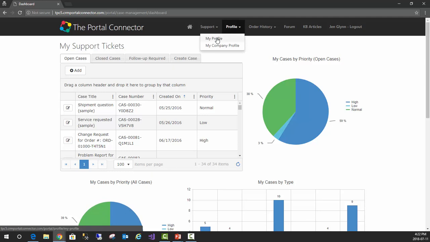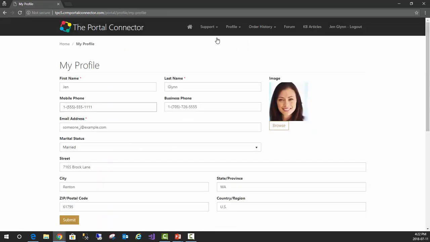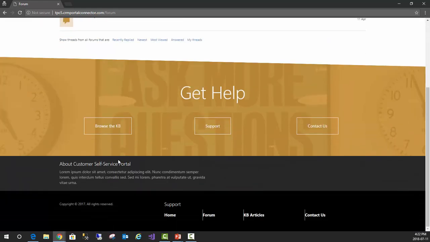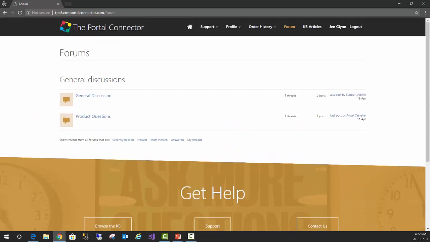Maybe Jen wants to modify her personal profile or access the forums. You can see that there are quite a few customizations to this site. What we plan to do is take all of this customization, including the template, and migrate it to a brand new site.